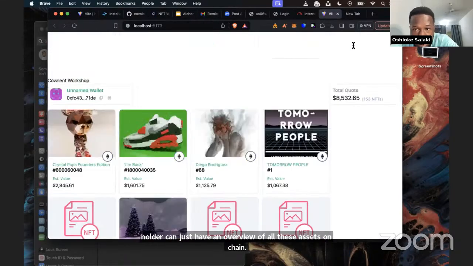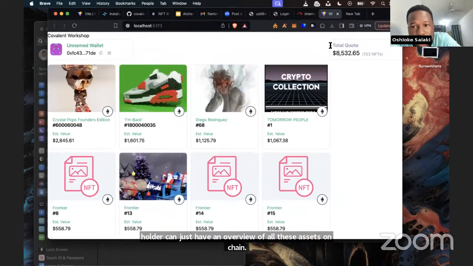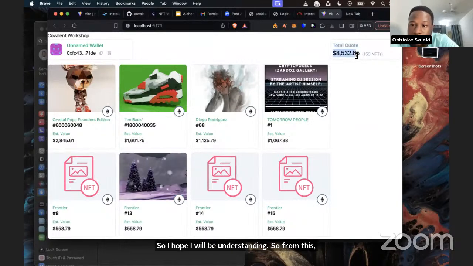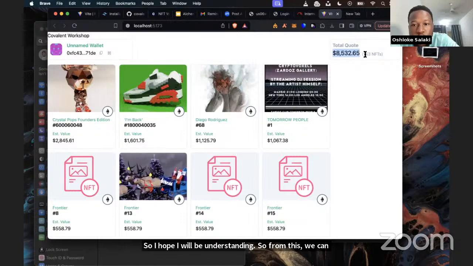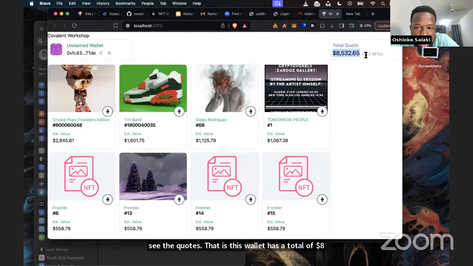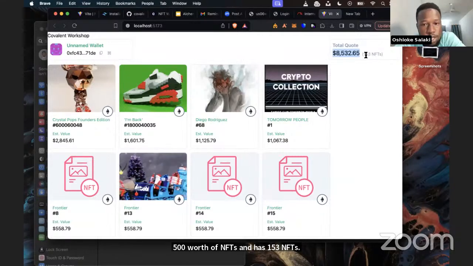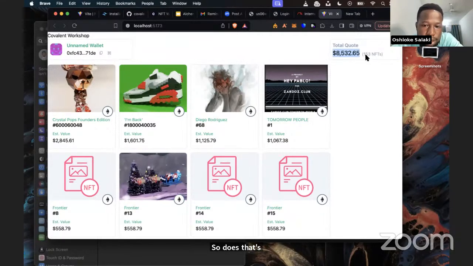I hope that we're understanding. From this, we can see the total quote. That means this wallet has a total of $8,500 worth of NFTs and has 153 NFTs. So that's the use of this particular component.